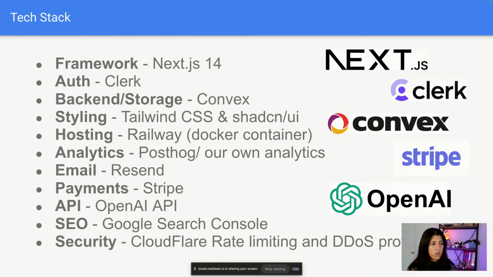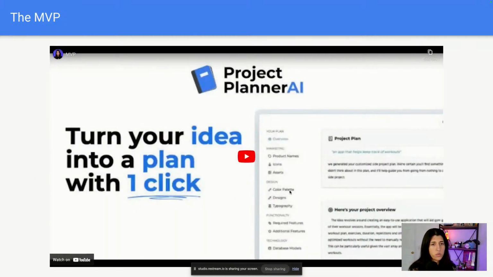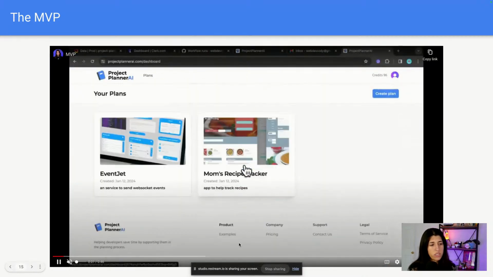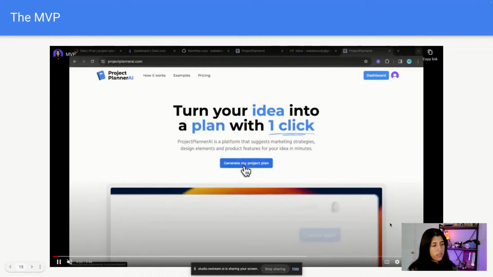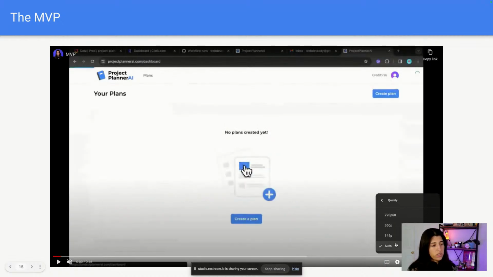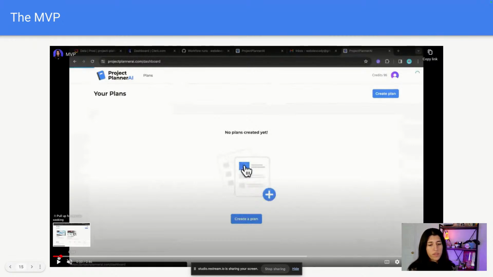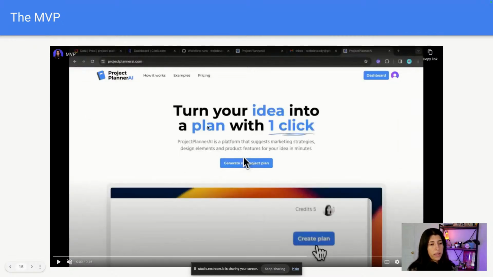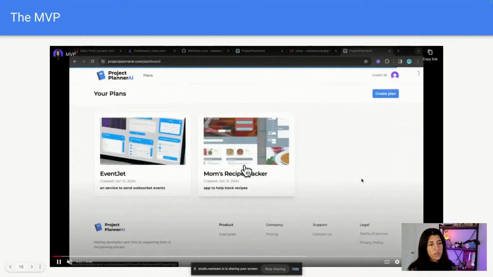So yeah, this is our overall tech stack. Let me go to the next one. So here's our initial MVP. I have a little demo that I got from Twitter. Let me slow it down because it's a little bit fast. So this was our initial landing page. Turn your idea into a plan with one click. So that was our hook, so people can convert. So we click on that.